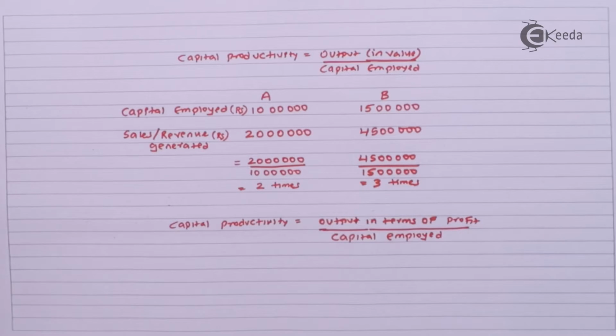In this case, output in terms of profit will be the output, and capital employed will be the money invested in the business. Here we can simply use the net profit ratio as an indicator of the capital productivity.